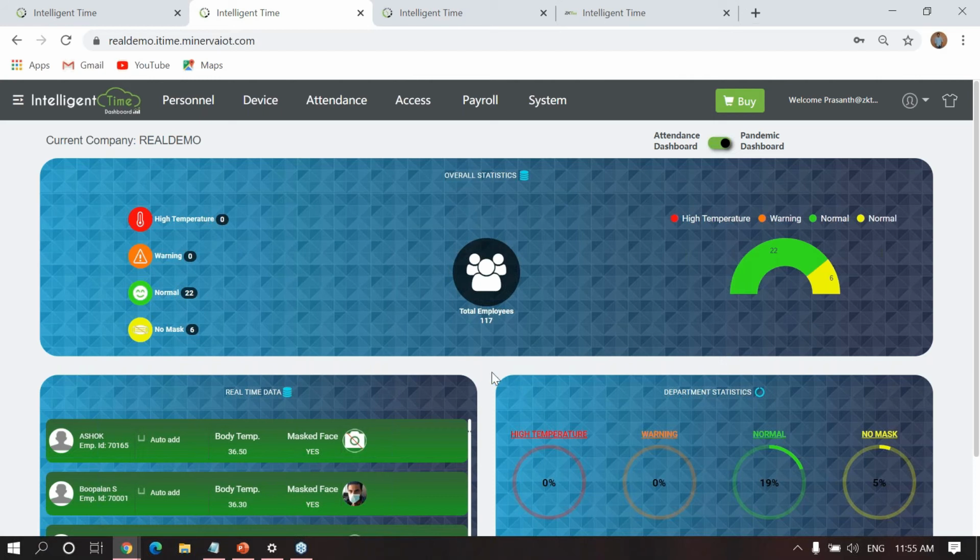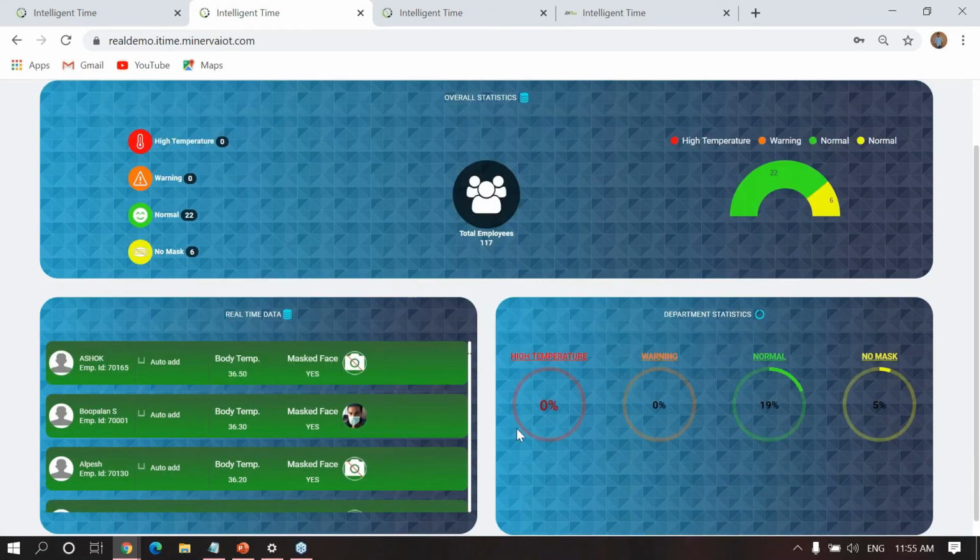All of this is analytics, statistical reports. Department wise, you can see what percentage have normal temperature and how many percentage have no mask. These are all live data: the punches made today with temperature details, with mask or without mask.